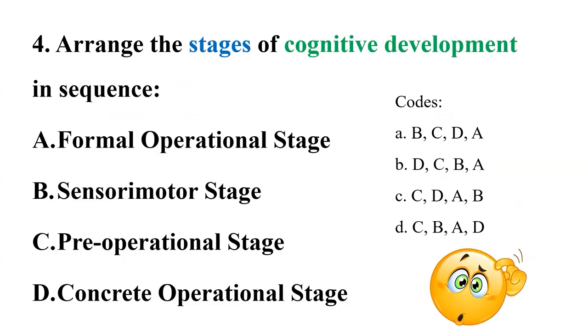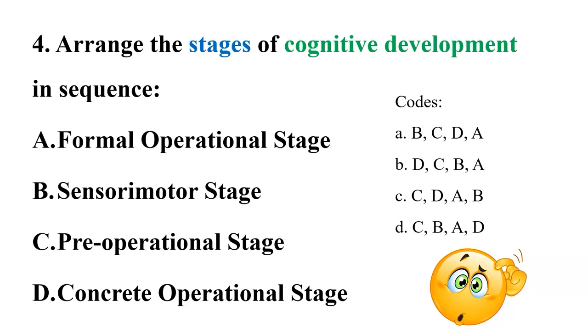Question number 4. Here they are asking you to arrange the stages of cognitive development in sequence. The given sequence in the question is A, formal operational stage, B, sensory motor stage, C, pre-operational stage, D, concrete operational stage. And the given codes are code a, B, C, D, A, code b, D, C, D, A, code c, C, D, A, B, code d, C, B, A, D.